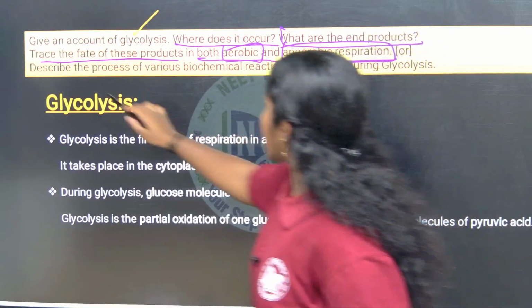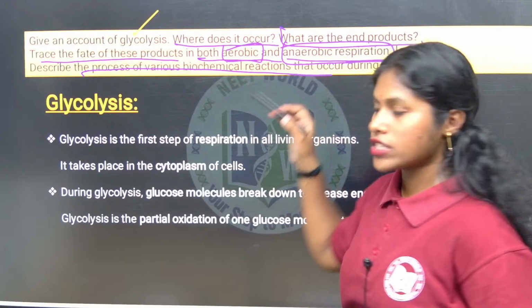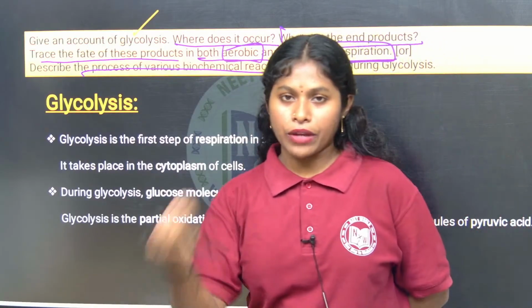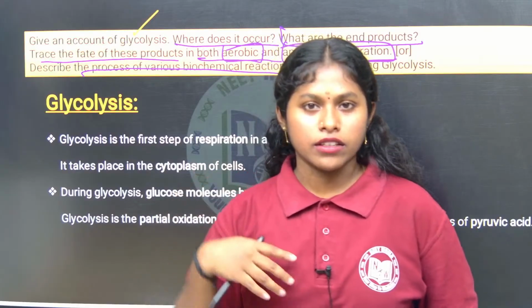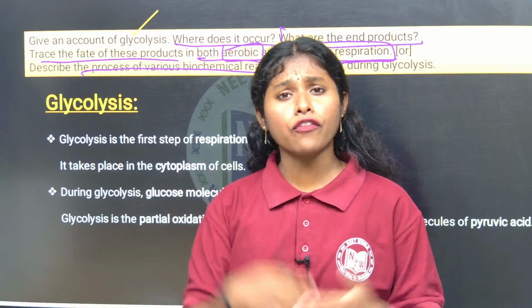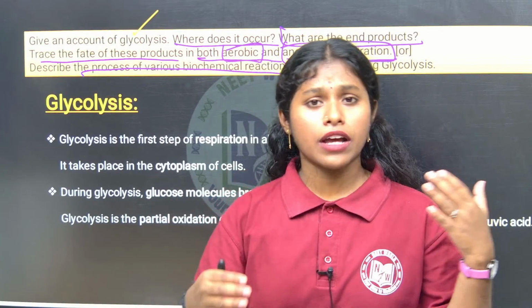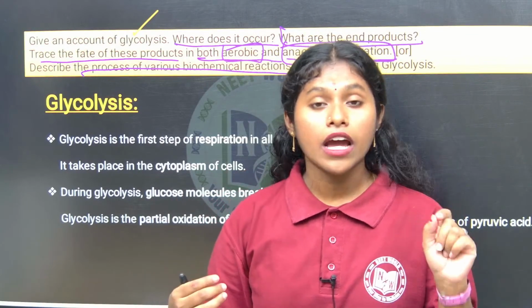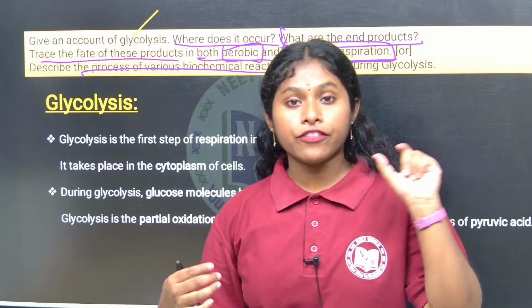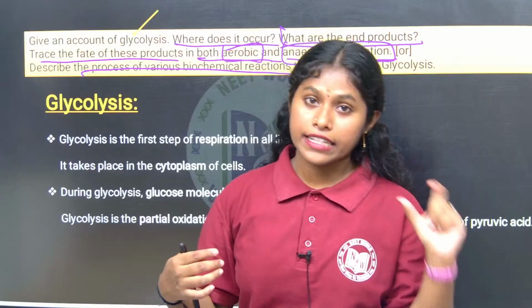So, and also describe the process of various biochemical reactions. The various reactions are nothing but the steps of reactions. It is not like that when we eat food we will get energy. When we eat food, cellular respiration occurs by a series of stepwise reactions with different enzymes, which means 10 different steps catalyzed by different enzymes are involved.